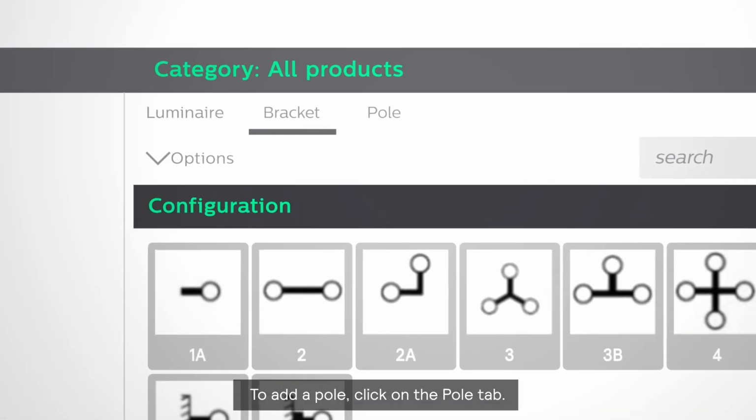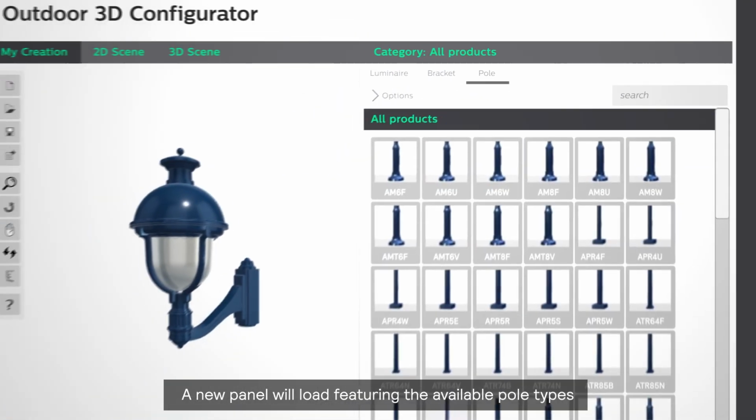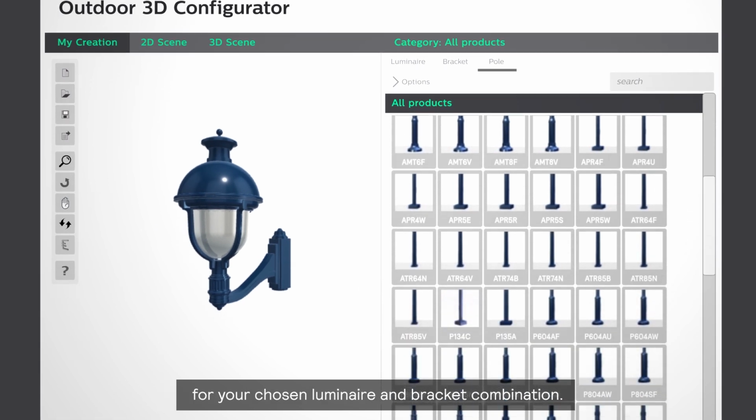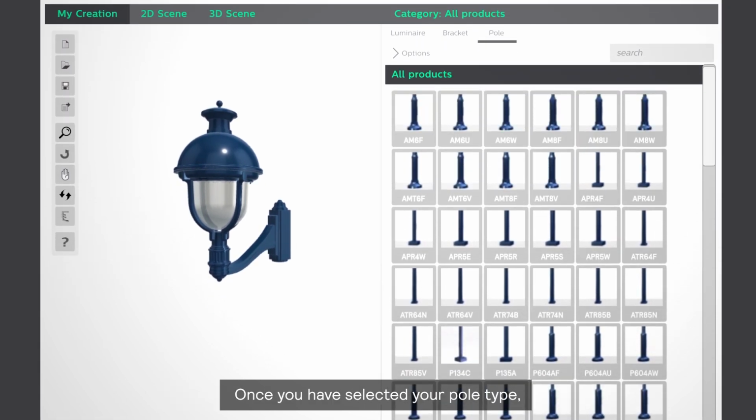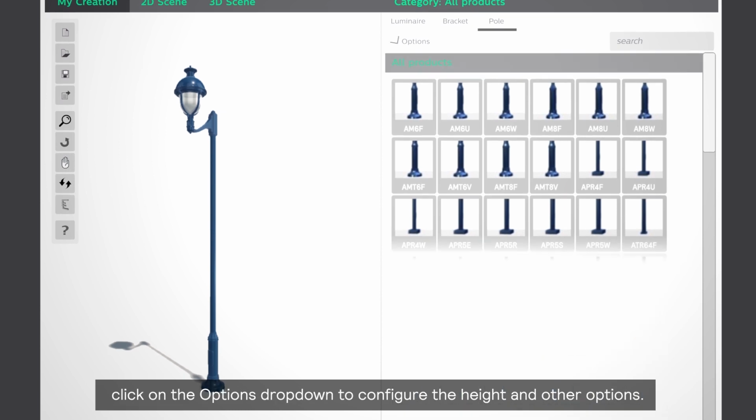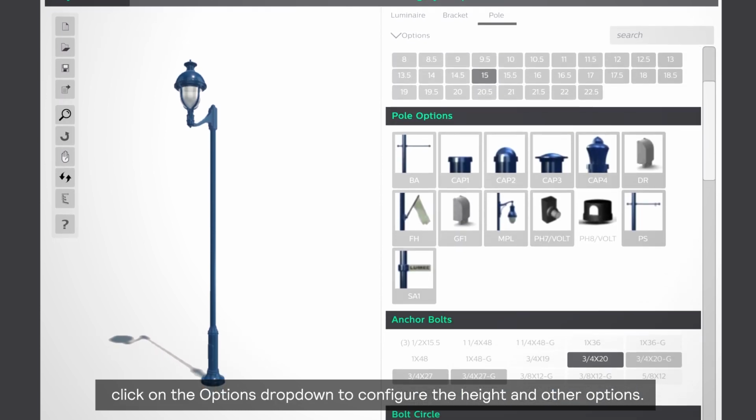To add a pole, click on the Pole tab. A new panel will load featuring the available pole types for your chosen luminaire and bracket combination. Once you have selected your pole type, click on the Options drop-down to configure the height and other options.